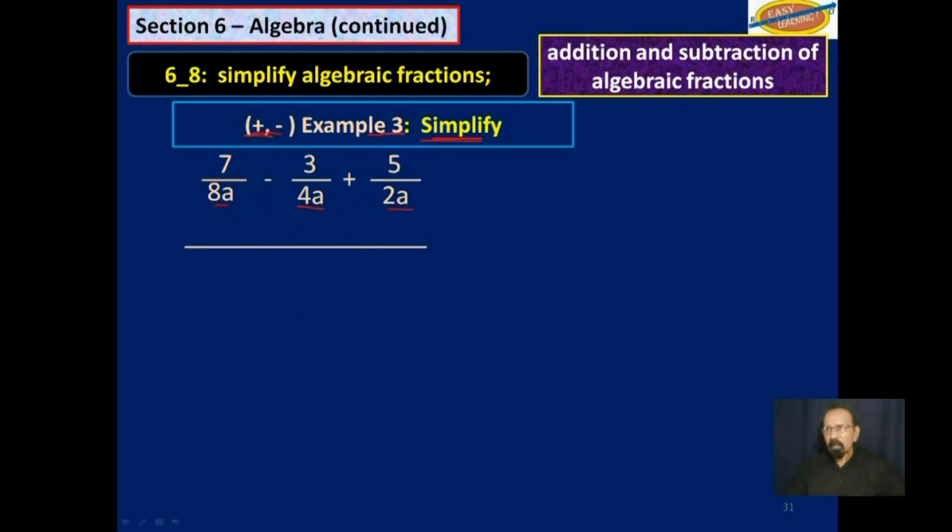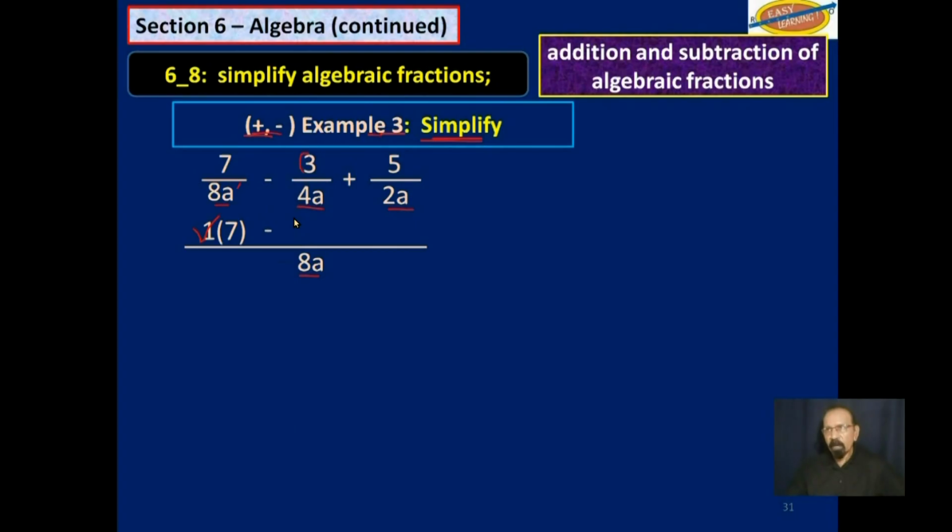A is common, and you could see that 4 could go into 8, 2 could go into 8, so your LCM is 8a. Now, that 8a up there into this 8a here will give you 1. 1 times 7 will give you this here, which will actually be 7, minus 4a into 8a is 2.